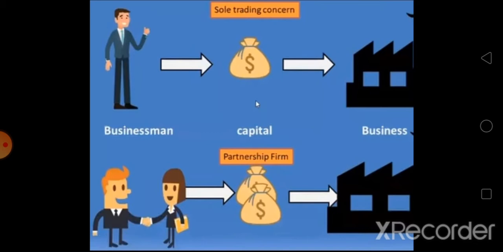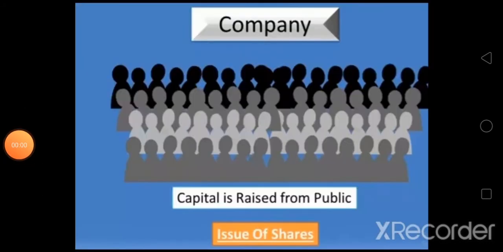Suppose we want to sell our products in all parts of India. So for that we require more capital to start a company. Partners do not have so much capital to start such a big company. So what will we do? We have to start a company, where we raise capital from the public. कंपनी जब पब्लिक से पैसा रेज करती है तब हम उसे इशू ऑफ शेयर्स बोलते हैं.